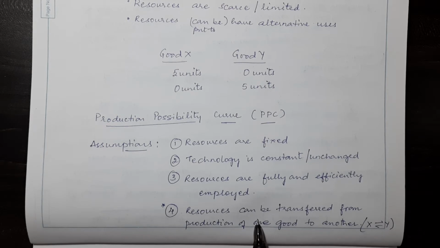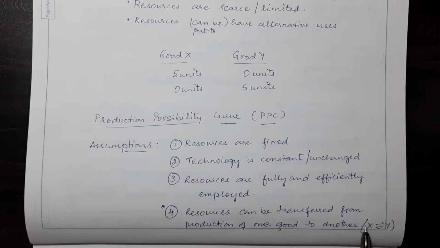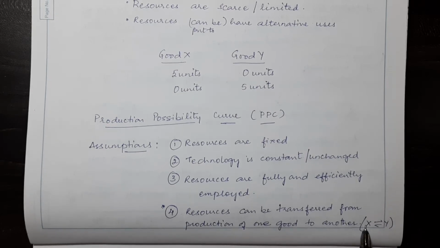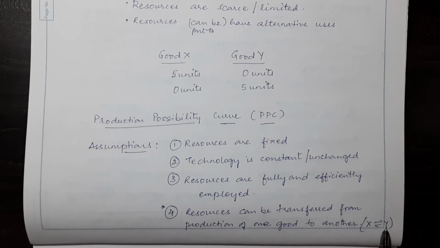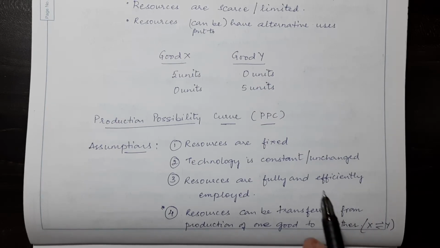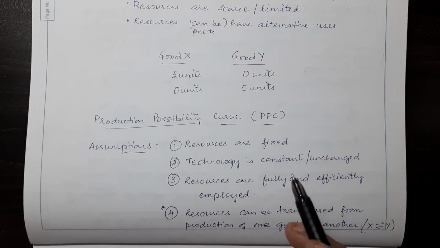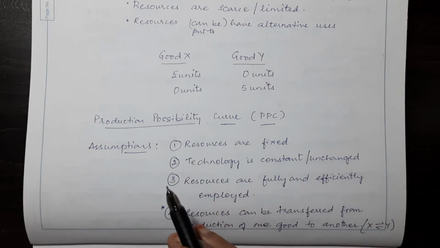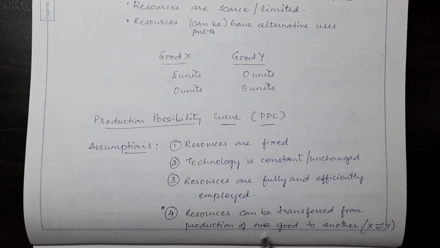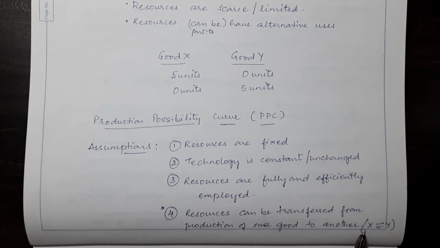That means I can transfer the resources that I would use to produce X now to produce Y. And I can use the resources that are given to me to produce Y and divert it to make some units of good X. That is what is meant by this point. Okay.